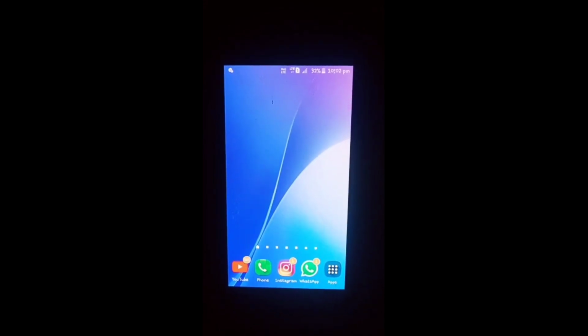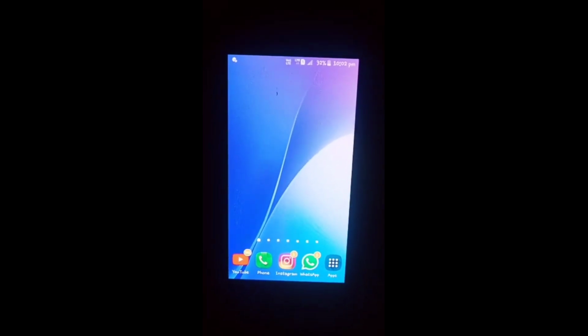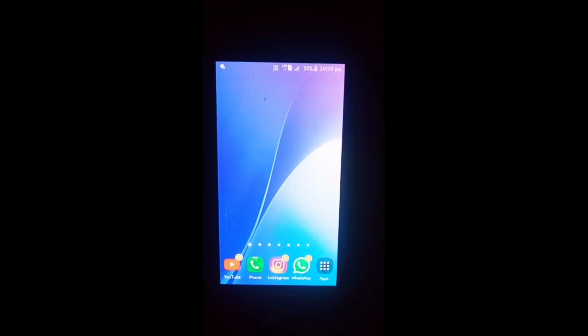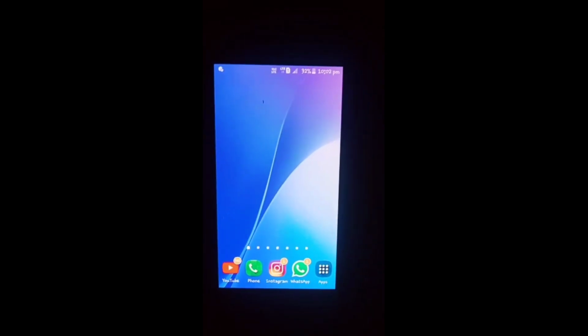Today's video title is how to turn on the keypad tone sound in Samsung Galaxy J2. So let us start our video.